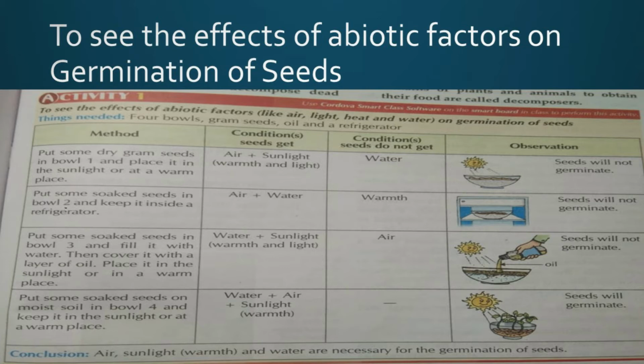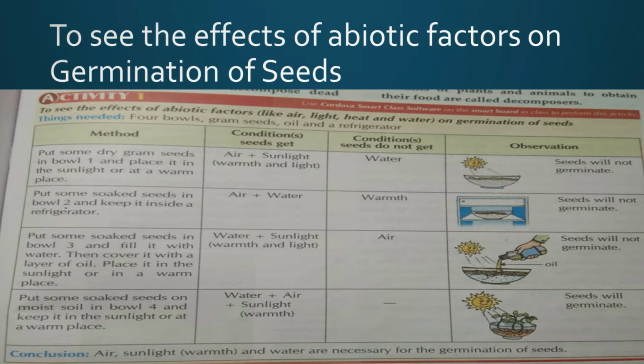In the second bowl, we will keep some soaked seeds in the bowl and keep it inside the refrigerator. Where are we keeping it now? The second bowl in the refrigerator. So what is the condition? We are giving the conditions air and water, but we are not giving warmth. So what will happen? In cold, the seeds will not germinate.